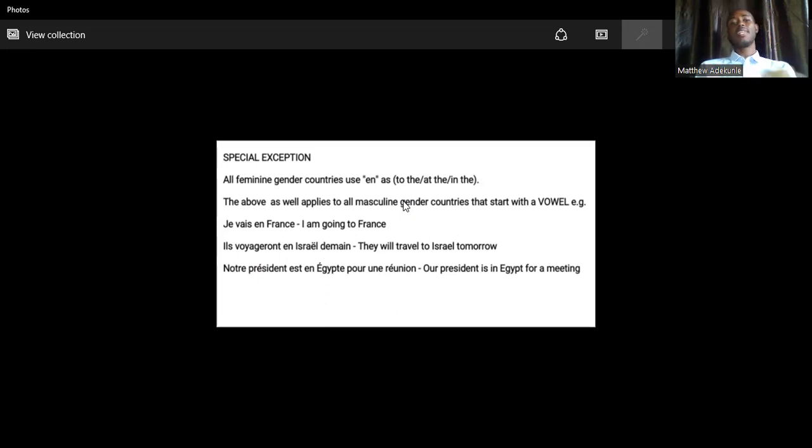The above also applies to all masculine gender countries that start with a vowel. Please note that not all masculine gender countries, only those that start with a vowel. For example, we have a country like Canada: au Canada. But when a country starts with a vowel sound, whether masculine or feminine, to say "at the" or "to the", we use en.